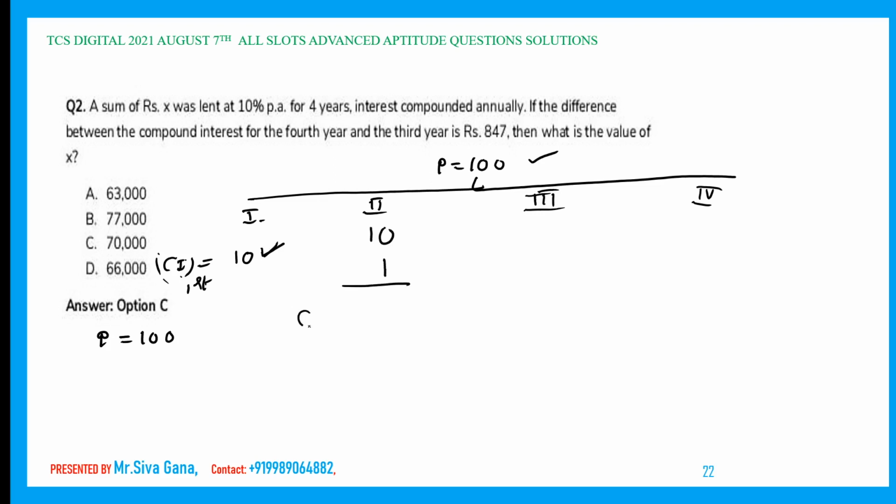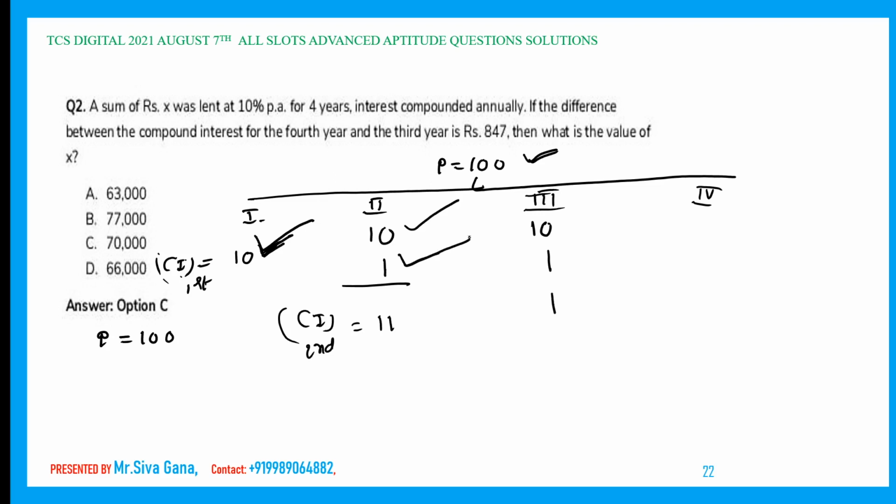So total compound interest for exclusively the second year is 11. Now the third year: interest on principal is 10% of 100, which is 10. Next, interest on interest, on this 10, is nothing but 1.